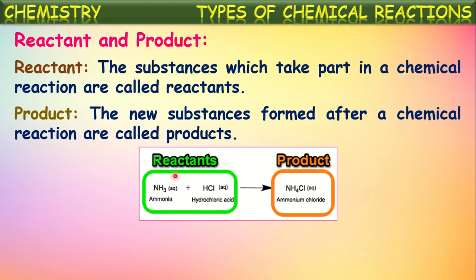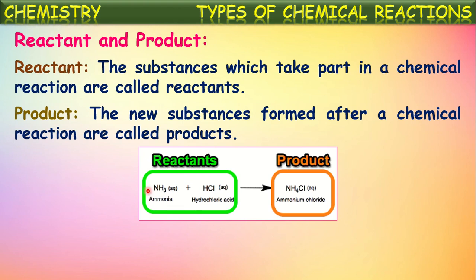After the reaction, they are forming a new chemical substance, that is ammonium chloride. NH4Cl is called ammonium chloride. White dense fumes form there. When ammonia gas and hydrochloric acid gas combine, they form white dense fumes of ammonium chloride.